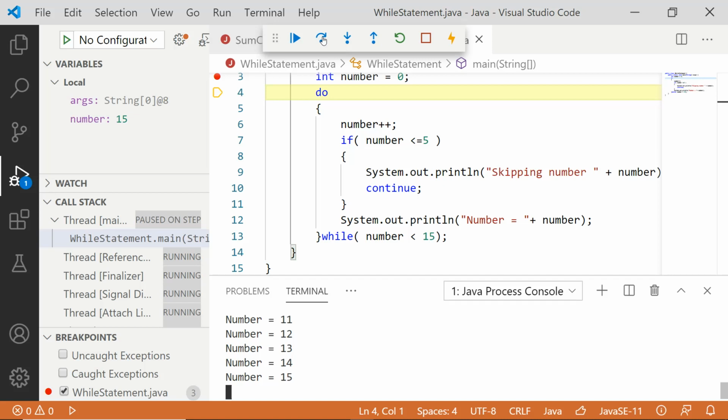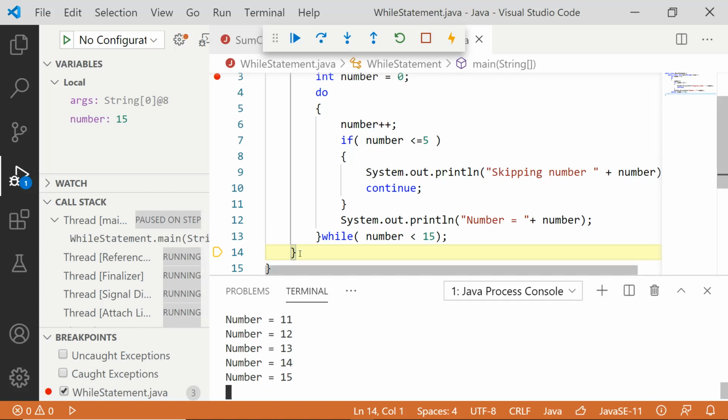"15" gets printed. After checking number less than 15, it goes back to the first line, but it is not entering. One thing you should notice: when the condition fails, it does not come out directly; it goes back and tries to start again. There it realizes the condition has become false and comes out. So the flow is like that. Even if it is false, it comes to this do keyword and then comes out of it. So now we are in the 14th line.